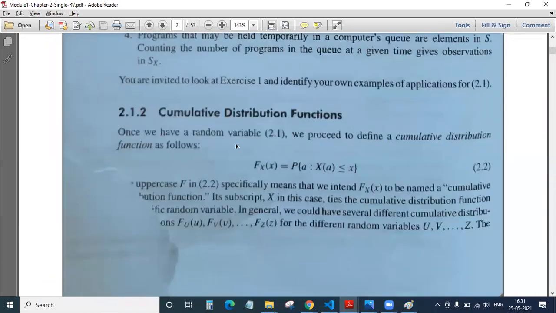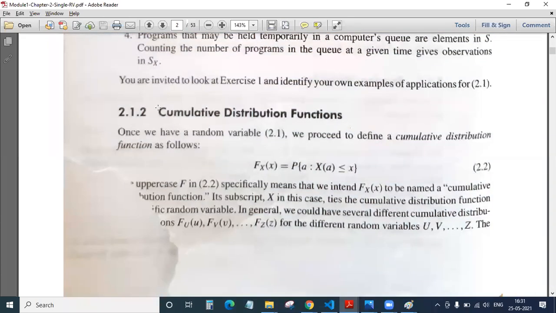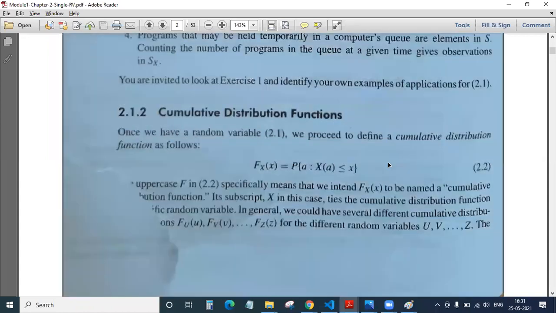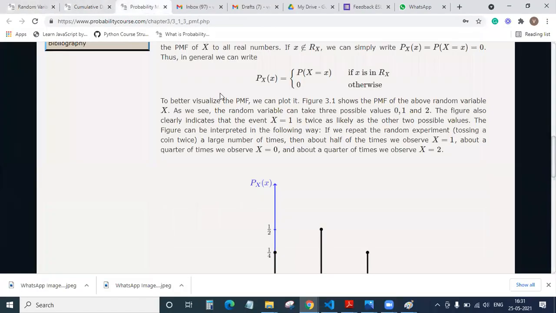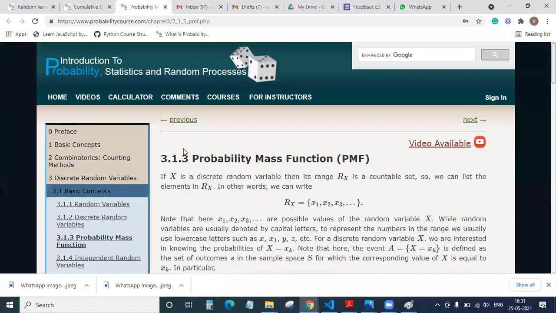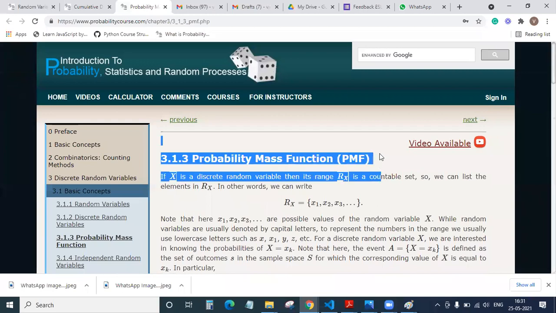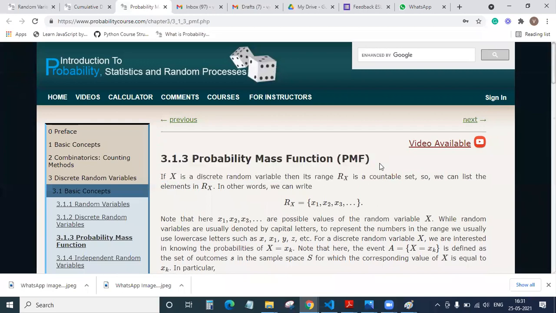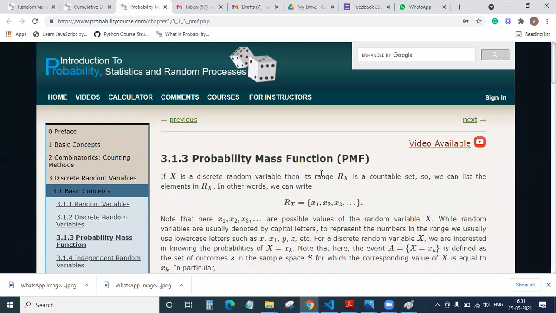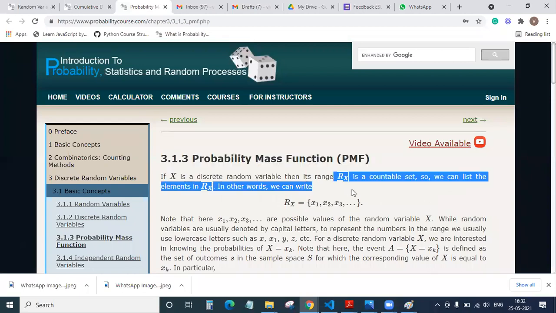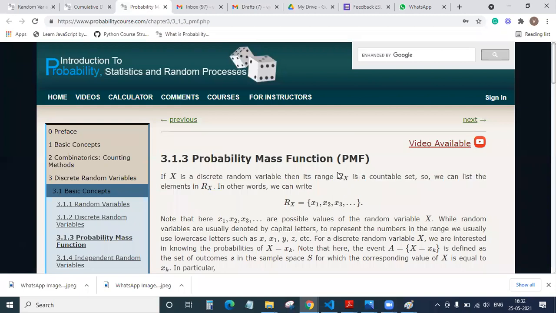Moving ahead, the next very important thing is we should understand what a CDF, cumulative distribution function, is. Before understanding CDF, let us understand what a probability mass function is. Say X is a discrete random variable, and its range is a countable set. The question arises, what is a range? A range is nothing but the set of outcomes.